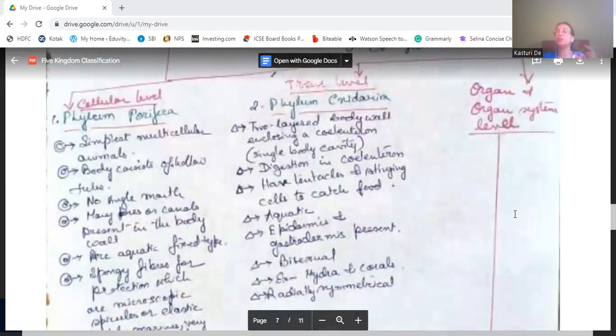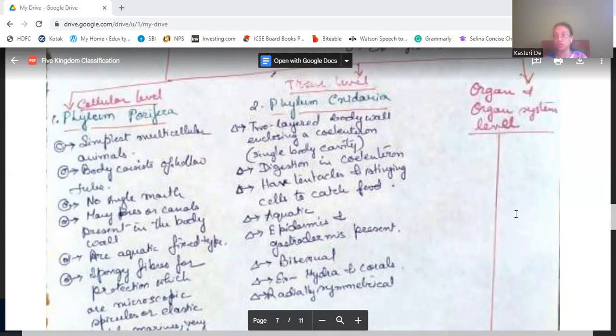Then we come to the tissue level. Porifera is the most primitive phylum. Then we come to the tissue level, a slightly higher level, where the cells are grouped into tissues. This phylum is phylum Cnidaria, where a two-layered body wall encloses a coelenteron. What is the coelenteron? It's a single body cavity. A two-layered body wall is there, and a hollow body cavity is there. That body cavity is known as the coelenteron.